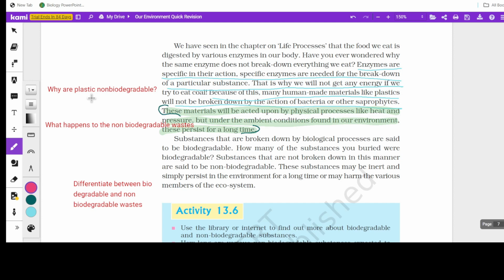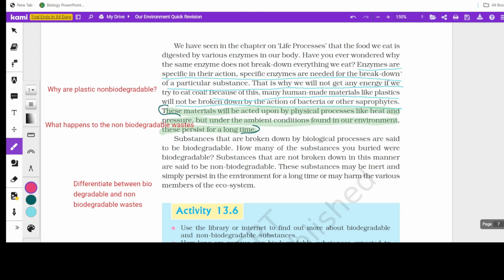That's what happens in the case of plastics. These bacteria or microorganisms do not have enzymes to break those non-biodegradable things, and hence it becomes non-biodegradable because there is nothing to break them. So they remain in the soil for years together, for quite a long time, and they cause pollution. Clear? That's what they talk about here.